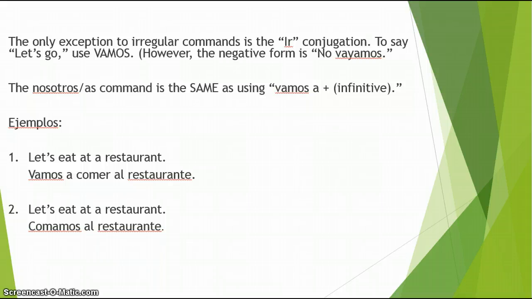To clarify, nosotros commands is the same as using the expression ir plus a plus infinitive, but ir in the nosotros form. Vamos plus a plus infinitive. For example, to say let's eat at a restaurant, I can say vamos a comer al restaurante, and it means the same thing as let's eat at a restaurant, comamos al restaurante. There's no difference. To say let's go, you could use vamos a or the nosotros command.